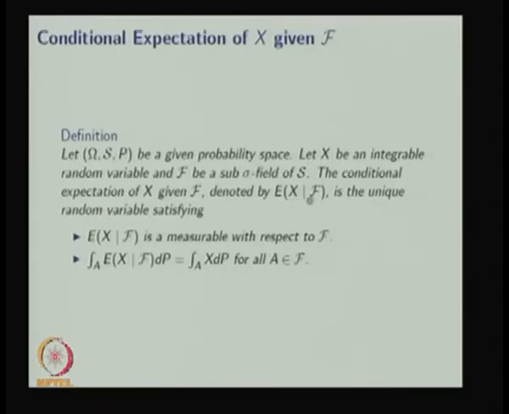The way I discussed, the conditional expectation is a random variable. So here the conditional expectation of X given the sigma field is also a random variable. It's a unique random variable satisfying